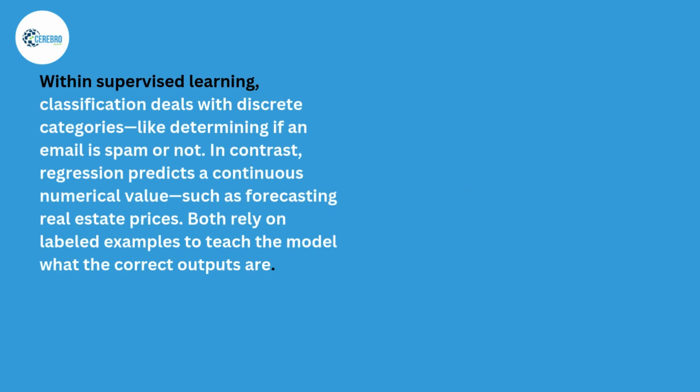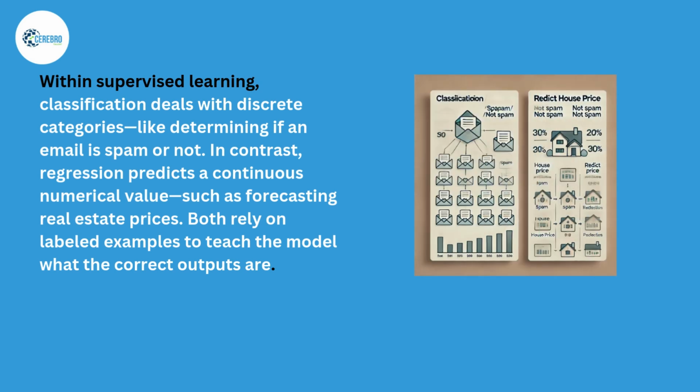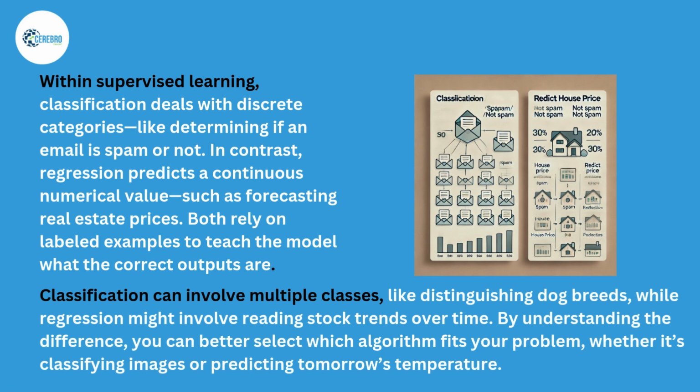Within supervised learning, classification deals with discrete categories, like determining if an email is spam or not. In contrast, regression predicts a continuous numerical value, such as forecasting real estate prices. Both rely on labeled examples to teach the model what the correct outputs are. Classification can involve multiple classes, like distinguishing dog breeds, while regression might involve reading stock trends over time. By understanding the difference, you can better select which algorithm fits your problem, whether it's classifying images or predicting tomorrow's temperature.